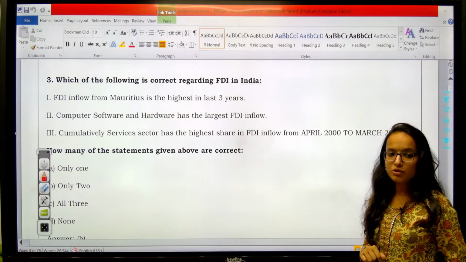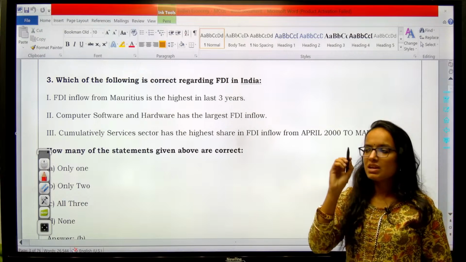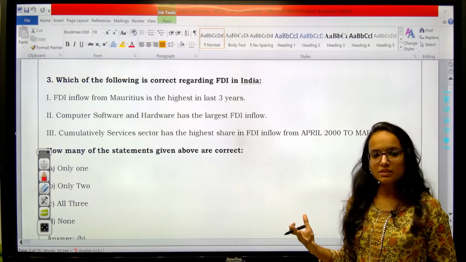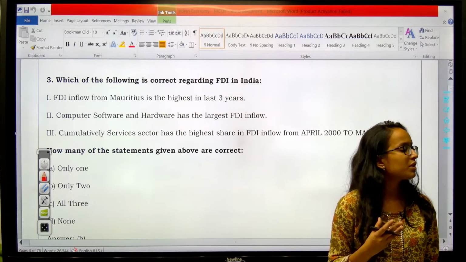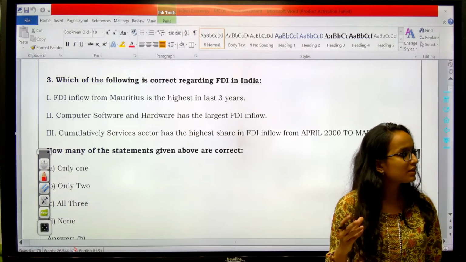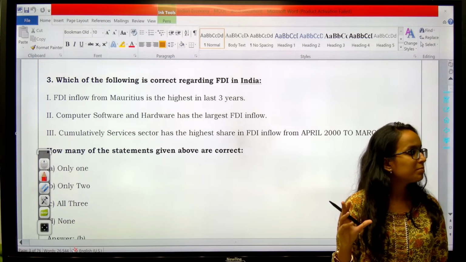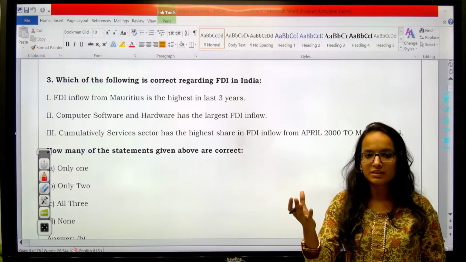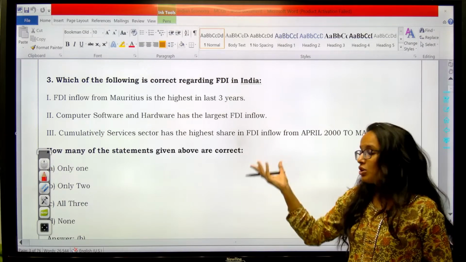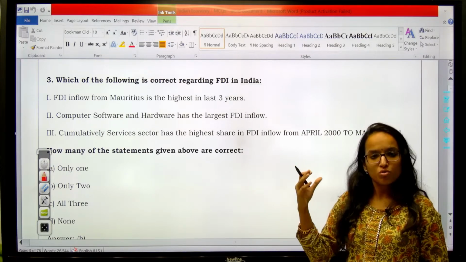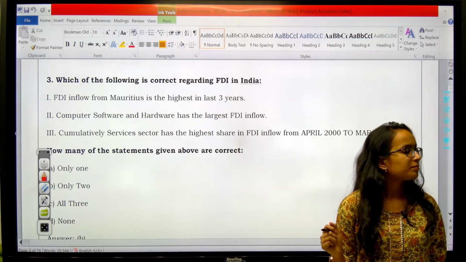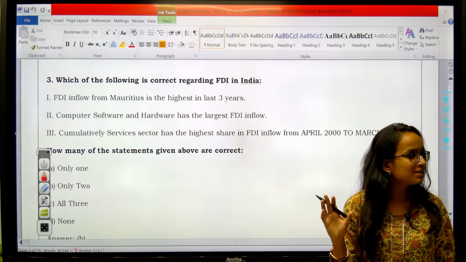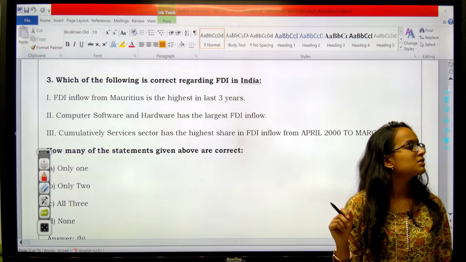So you are saying 1 and 2. I would appreciate it if you tell me A, B, C, D, right? Because otherwise it becomes difficult to understand what you are trying to say. A, B, C, D. Okay. You are saying B. And specifically you are mentioning 1 and 2. I understand that, because 2 means any of the 2. That can be 2, 3, 1, 2, 1, 3, right? Okay, so you are saying B is the right answer, 1 and 3, and someone is saying 1 and 2.